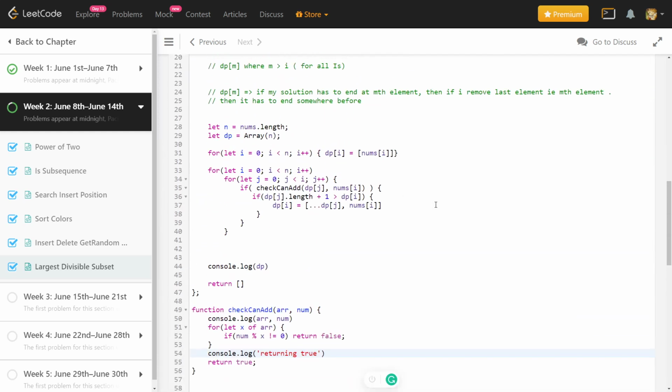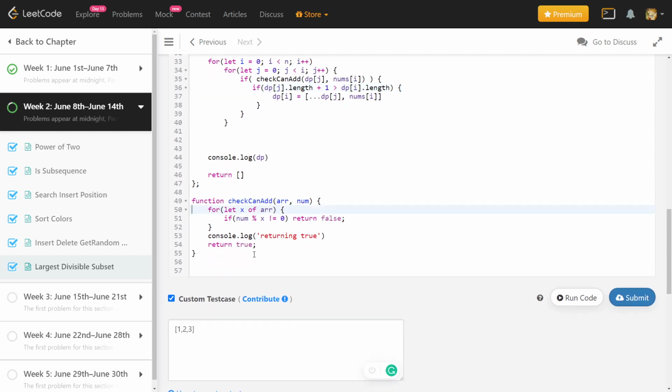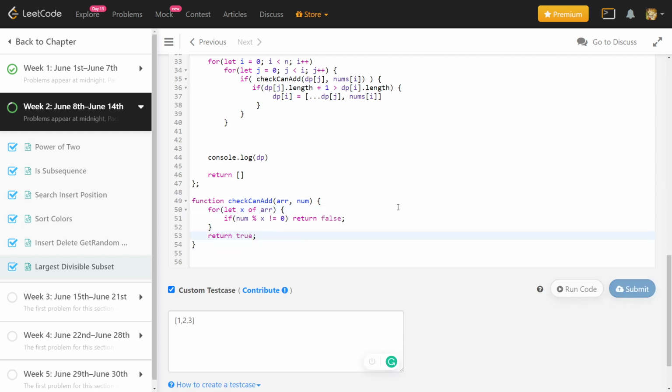Right, so it is returning true. That means something is happening here. So if dp[j].length is greater than dp[i].length, in that case, I was missing the length check there.